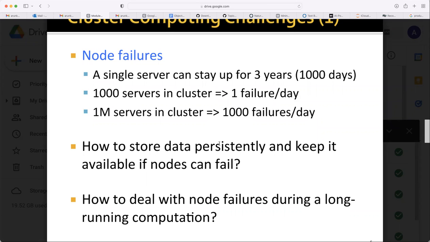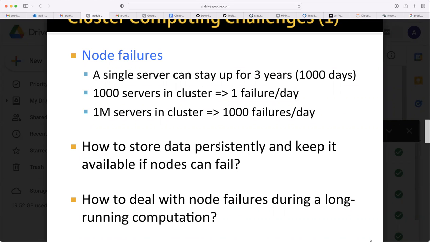How to deal with node failures during a long running computation. Even if you use 1 million nodes, and your problem takes 3 to 4 hours, it may fail at any time, even just 5 minutes before the 4 hours. Then you may need to run the whole process for another 4 hours, after diagnosing which node failed and from where you are not getting the signal to complete the process.